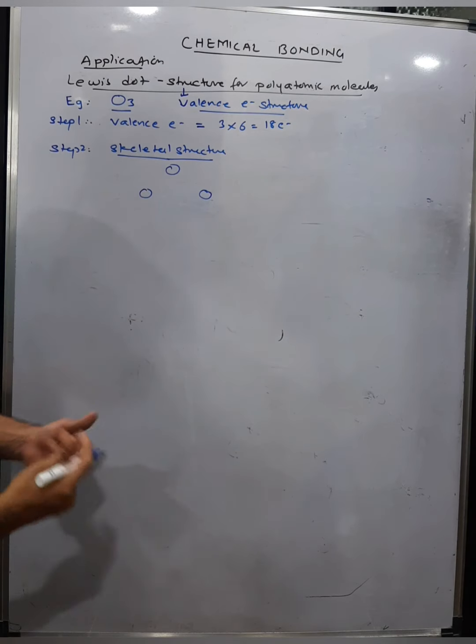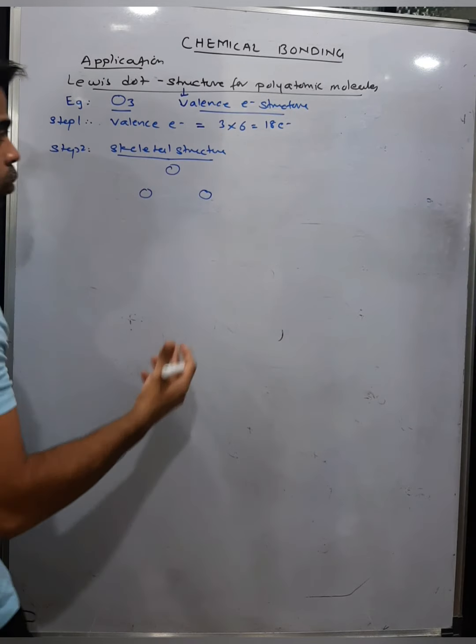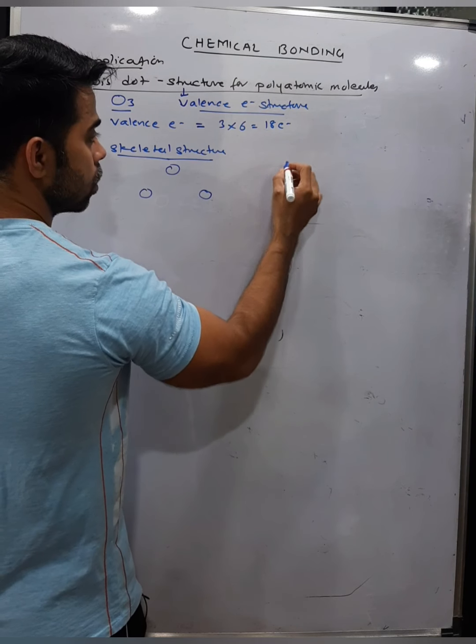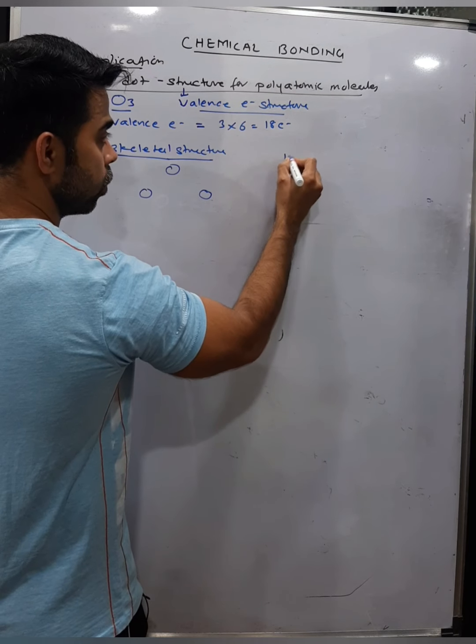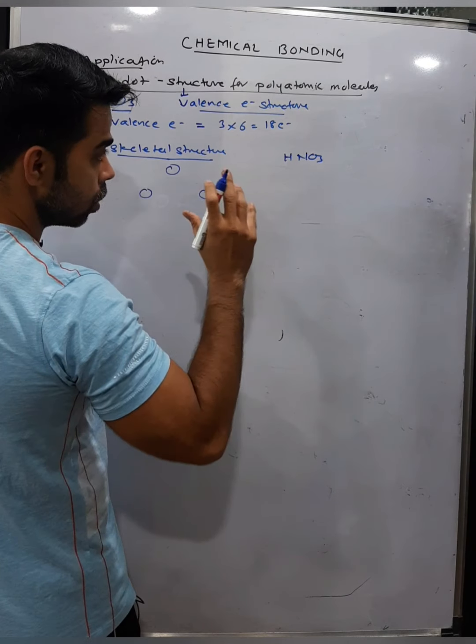Okay, one at the side. You place one in the center and to the side of it, left and right. But suppose this is the skeletal structure for HNO3, nitric acid. So what do you do in this case?